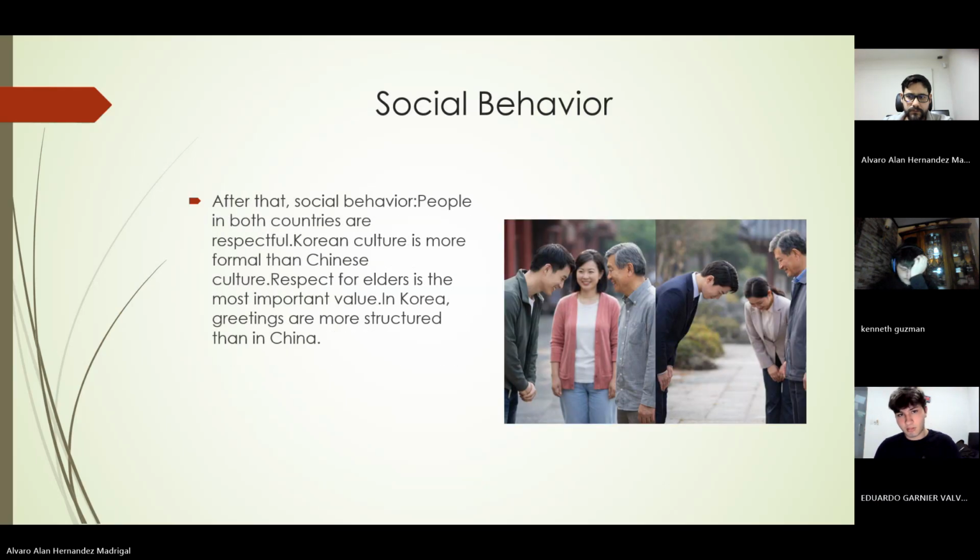Now, let's talk about social behavior. People in both countries are very respectful and value family. Korean culture is more formal than Chinese culture in many ways. Respect for others is the most important value in both cultures. In Korea, people follow rules more strictly than in China. Social behavior in Korea is more structured than it is in China.